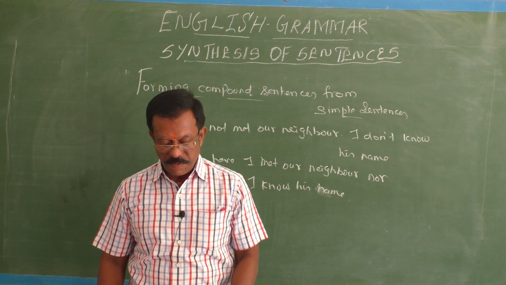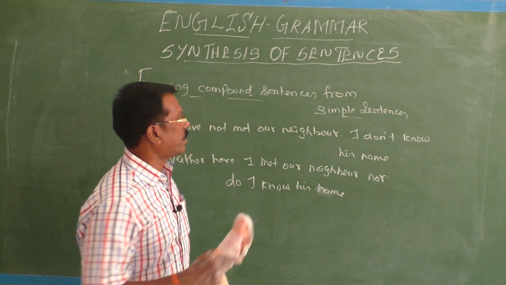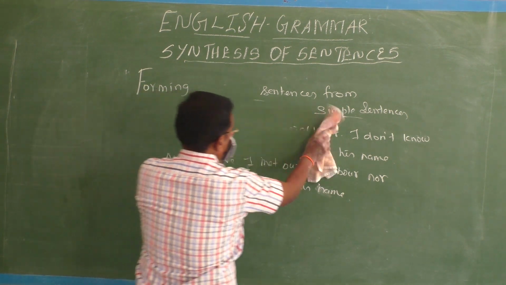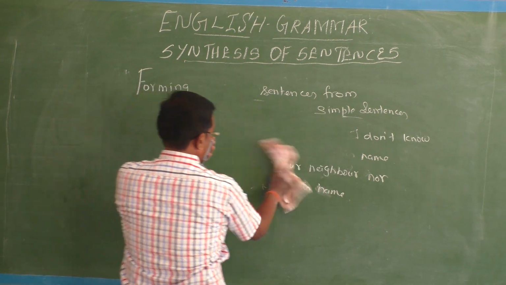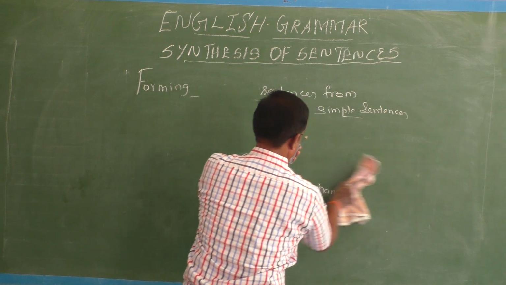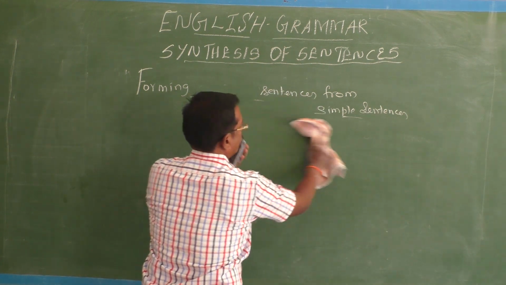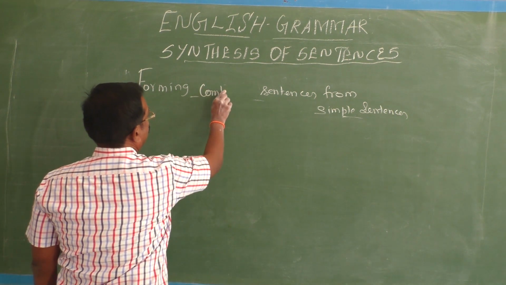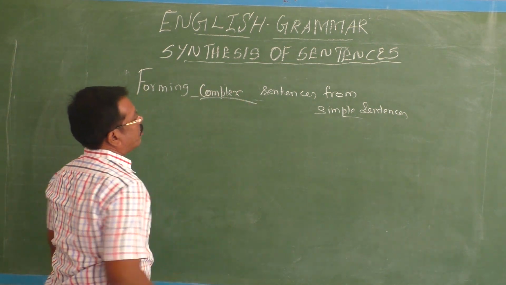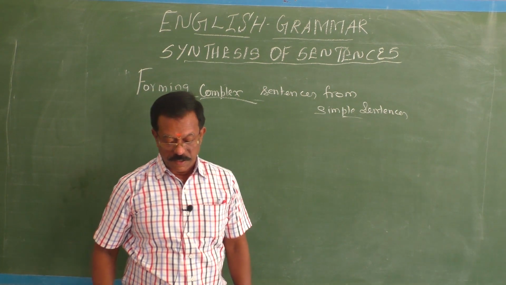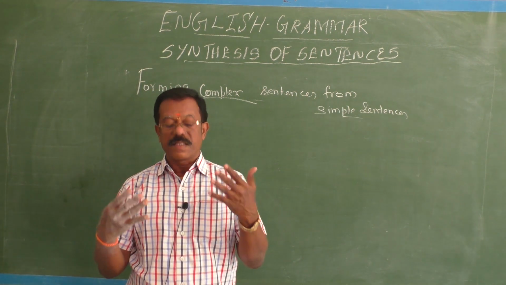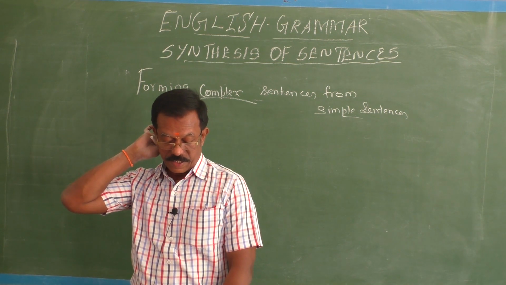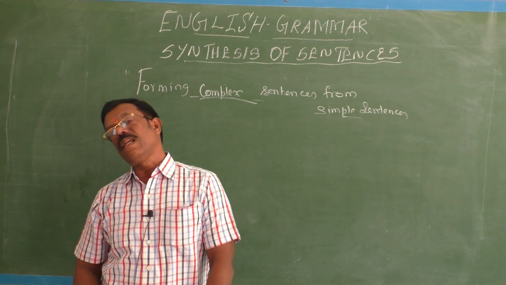Okay, then how can you form complex sentences from simple sentences? Next we are going to see how complex sentences are formed from simple sentences. Forming complex sentences from simple sentences. Here, simple sentences can be combined using subordinating conjunctions to form a single complex sentence.